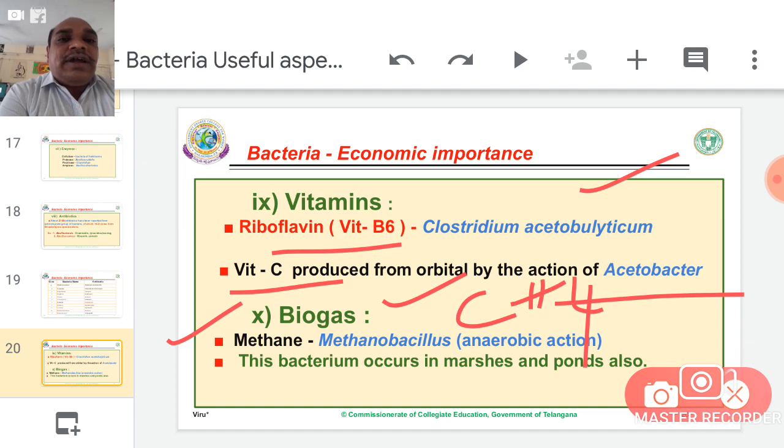When water joins after harvesting, the dead material mixes with water and is decomposed by anaerobic bacteria, then produces more methane.